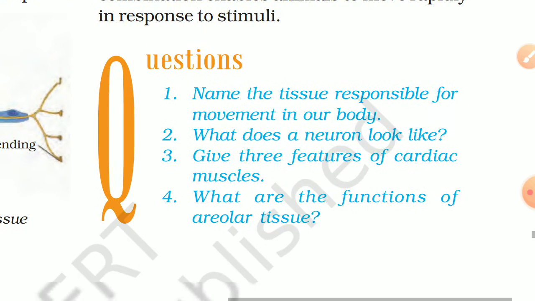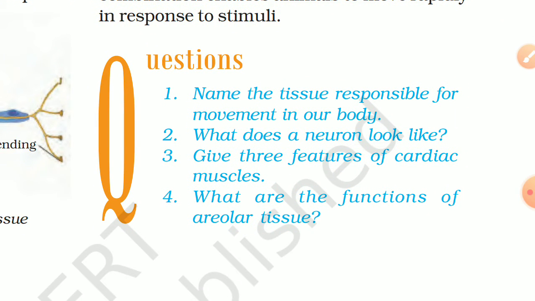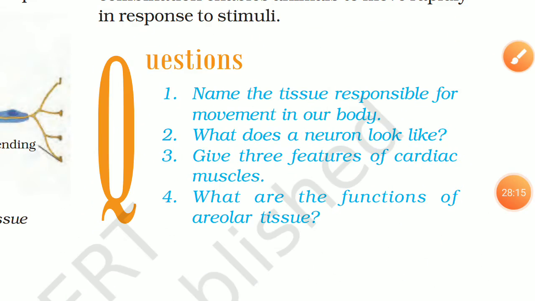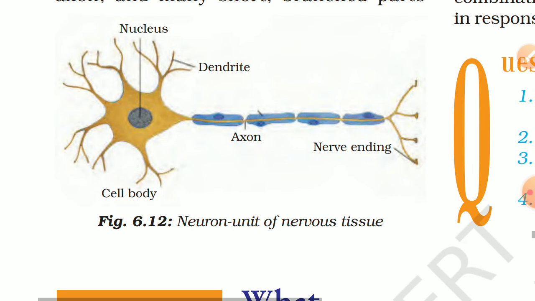Okay, now these are some questions. So first question is, name the tissue responsible for movement of our body. So muscular tissue is responsible for movement in our body. Then second, what does a neuron look like? So a neuron has a cell body or cyton which contains nucleus and cytoplasm, as you can see here in the diagram.